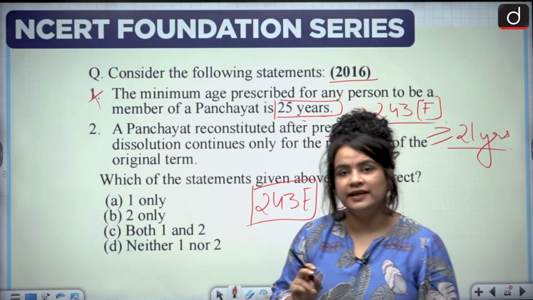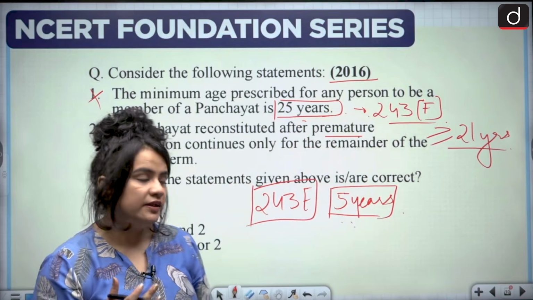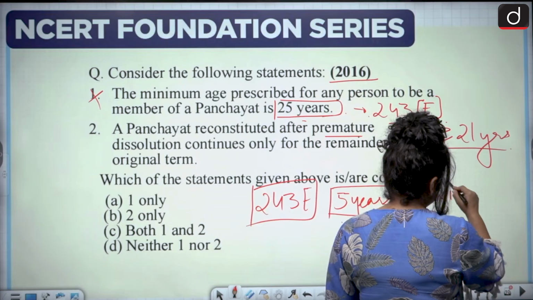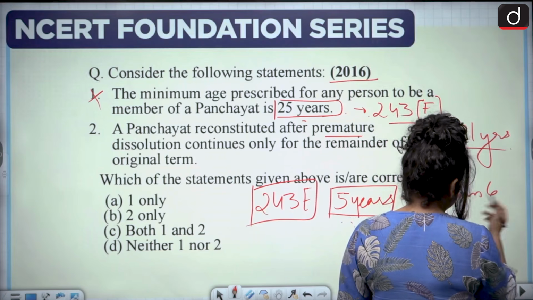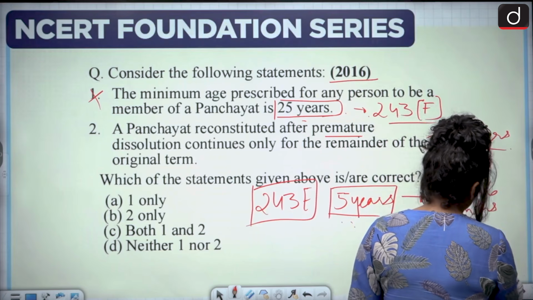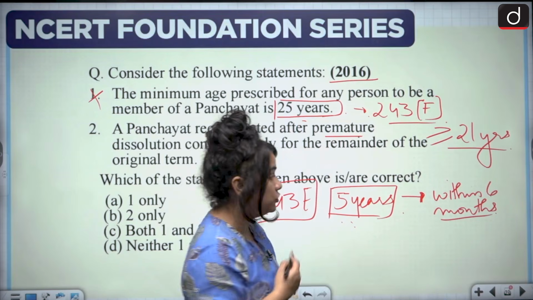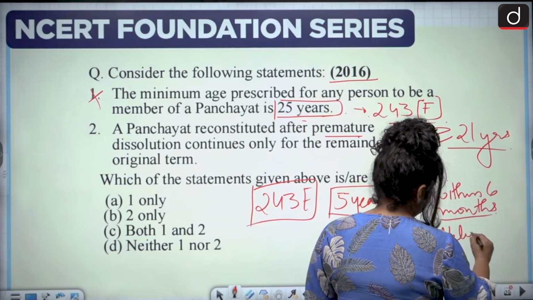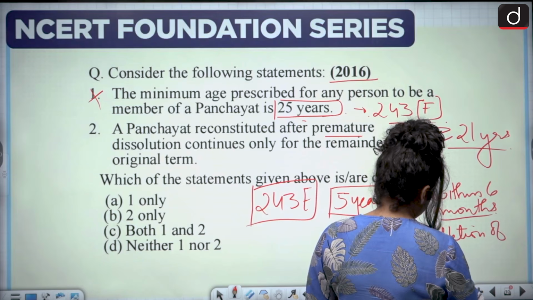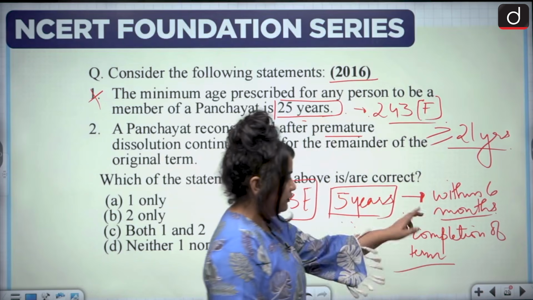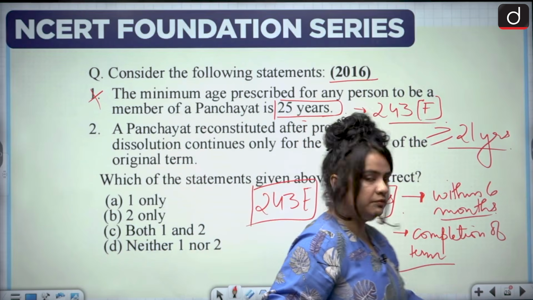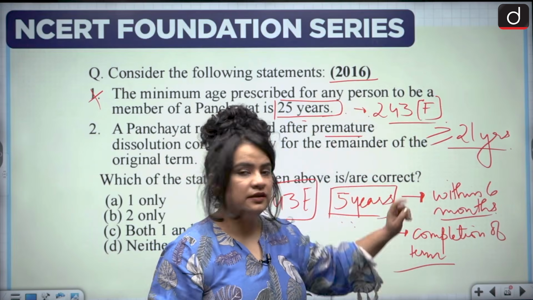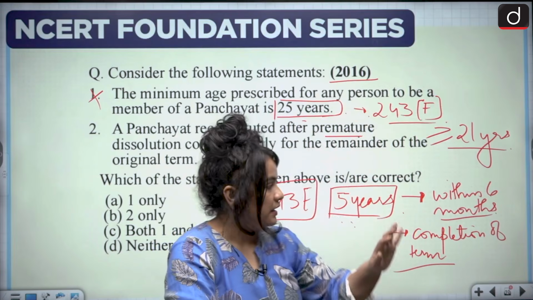In which case the elections will have to be held. Now, when will the elections be held? Re-elections will be held either within 6 months of dissolution of the Panchayat, or before the completion of the term, whichever is earlier, right? If the term is being completed before 6 months, then otherwise within 6 months. All right. Now here is the key.